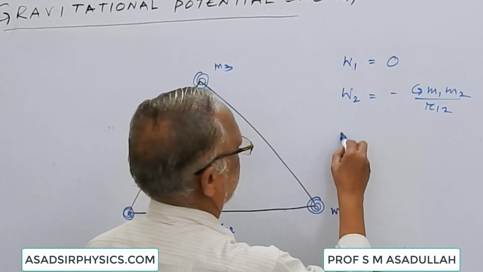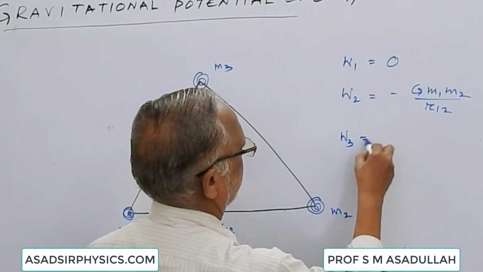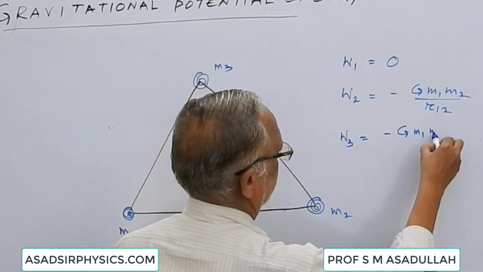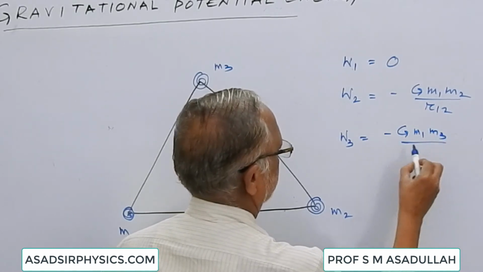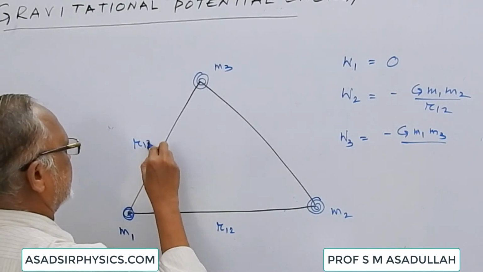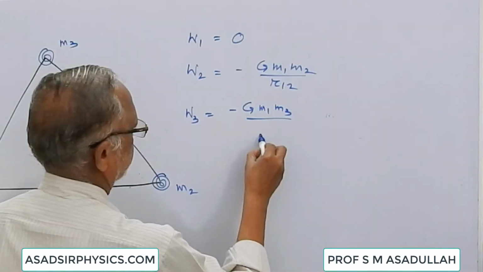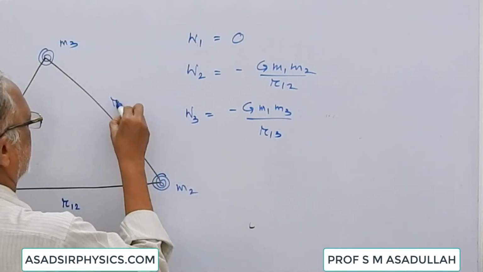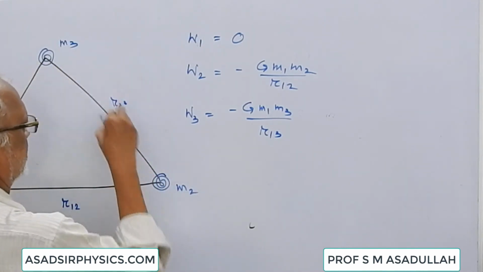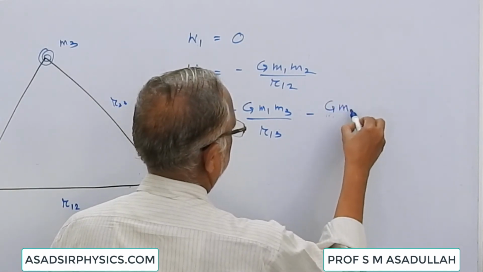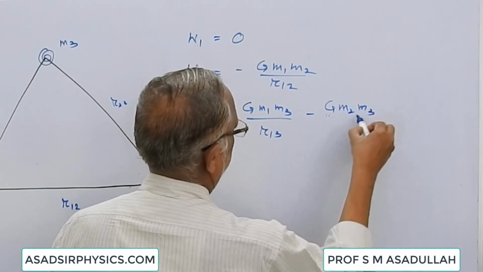So the work done W3 is equal to minus G m1 m3 by the distance, suppose this distance is r13, and this distance is r23, then the work done here is minus G m2 m3 by r23.